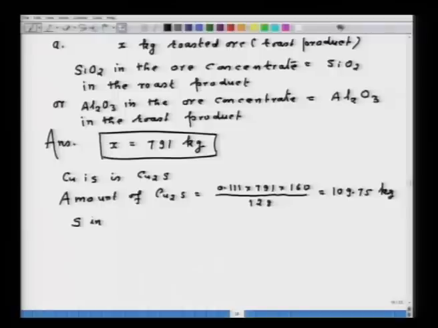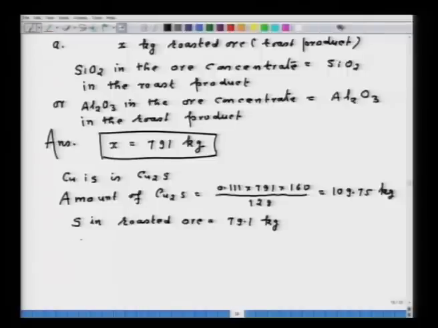Now, the problem says iron is partly oxidized to Fe2O3 and partly oxidized to Fe3O4. In order to know how much iron has gone to Fe2O3 or Fe3O4, we have to do the sulfur balance also. So, sulfur in the roasted ore is equal to 79.1 kg.